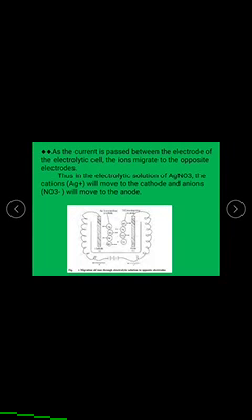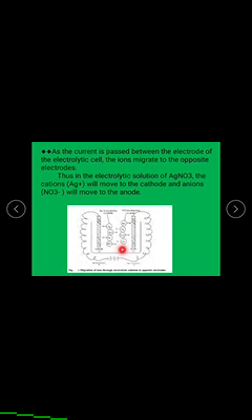Next, as the current is passed between the electrodes of an electrolytic cell, the ions migrate to the oppositely charged electrodes. Let us see this example. It is a silver nitrate solution.